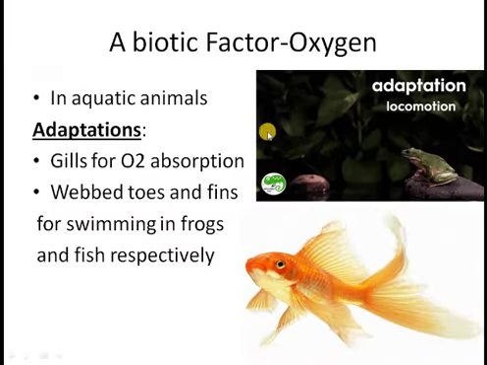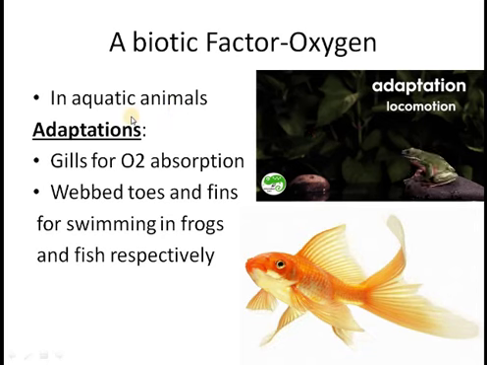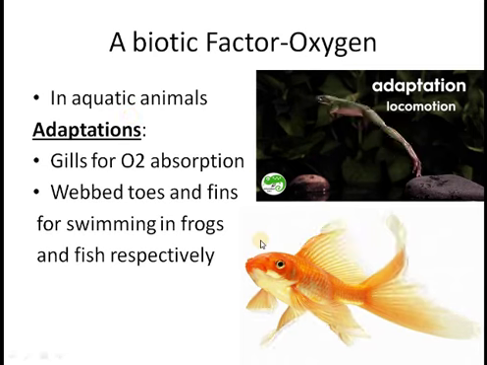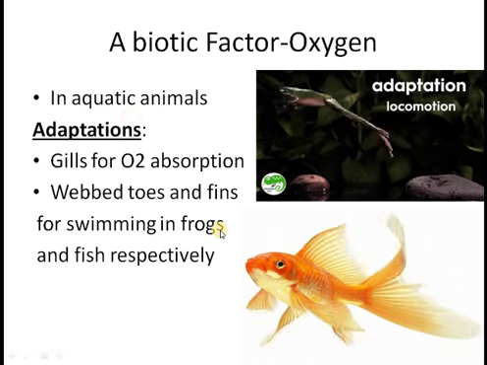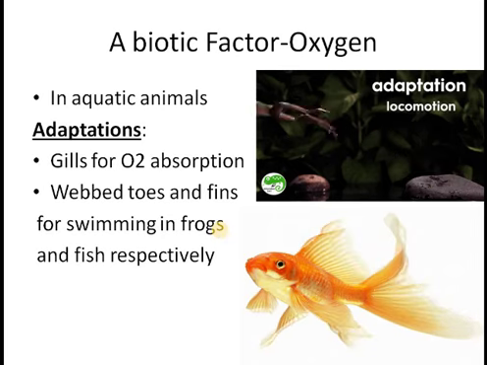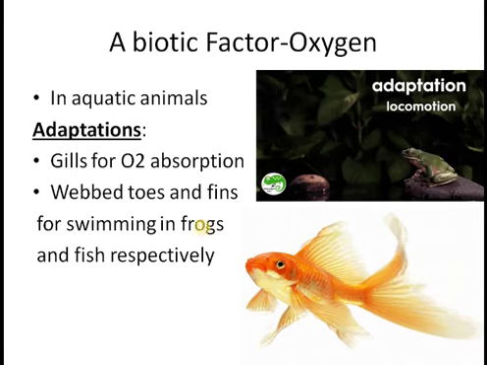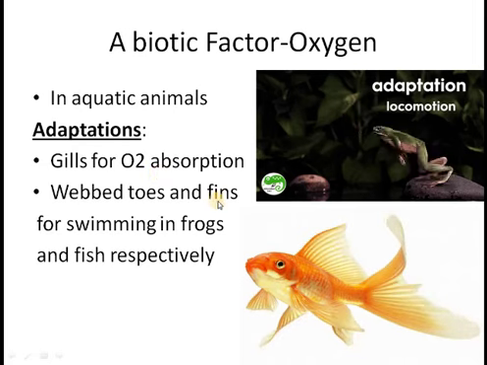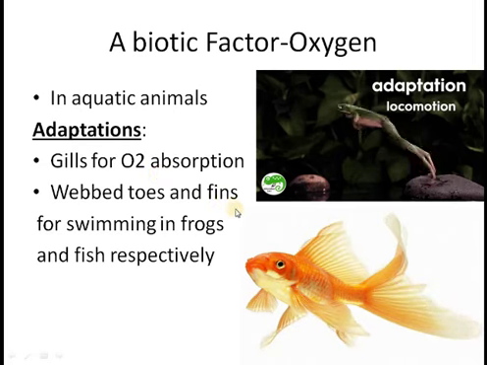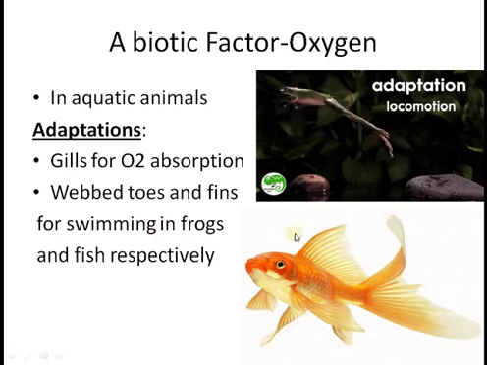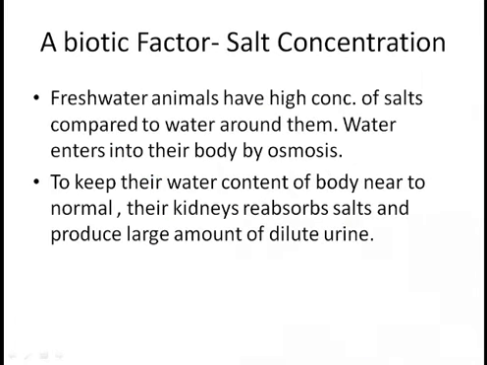Then we see abiotic factor of oxygen adaptation in fish and in frogs. If you know that water has dissolved oxygen, and for locomotion, for both of these conditions, for locomotion and to get the oxygen, both of these animals have adapted themselves. Gills are there for oxygen intake. There are webbed toes and fins for locomotion or for swimming in frogs and fish respectively.